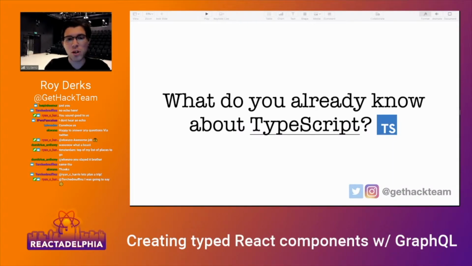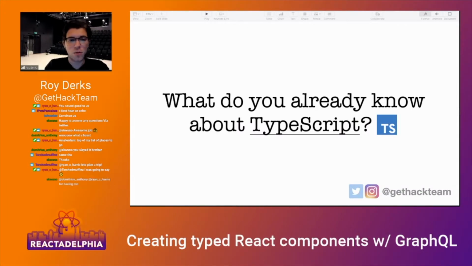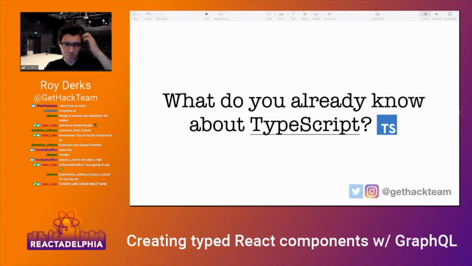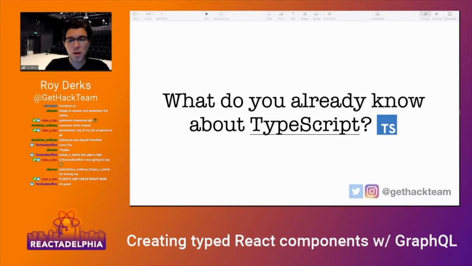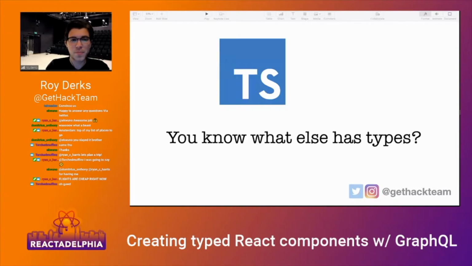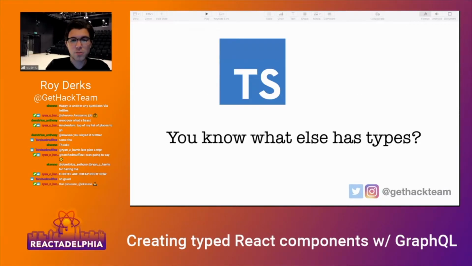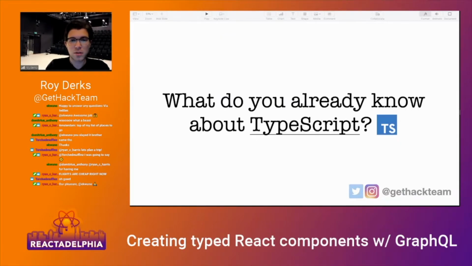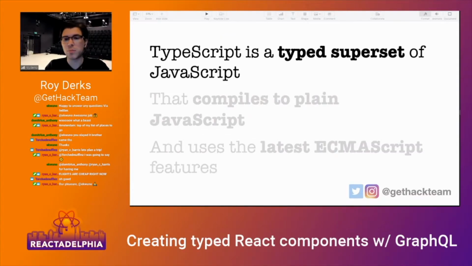So what do you already know about TypeScript? This is actually a very important question because most of what I'm going to show you is based on TypeScript. So if you're not familiar with TypeScript, let me give you a quick intro. So TypeScript is based on types. And that's basically the most important thing to know.